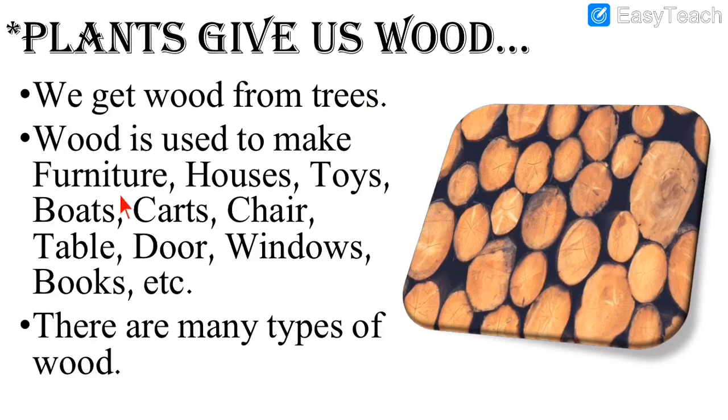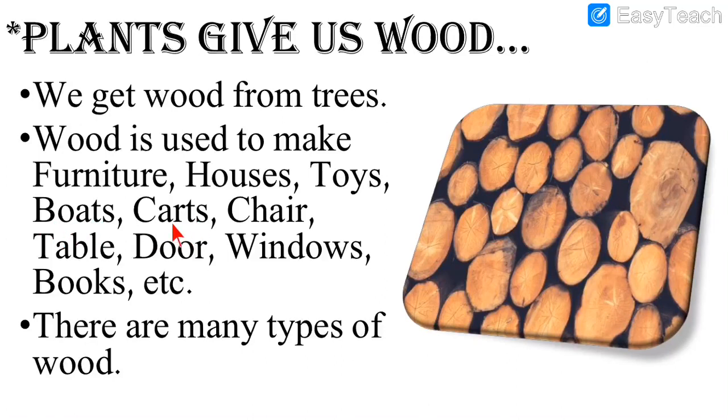Wood is used to make furniture, houses, toys, boats, carts, chairs, tables, doors, windows, books, etc. So we get all these things from wood. Furniture, like you have sofa, chair, table, that is furniture. We can make houses with the help of wood. Toys, you have toys, and they are also made of wood. Many toys are there. Boats, like we can go boating, travel in the river in a boat. We can also make boats with the help of wood.